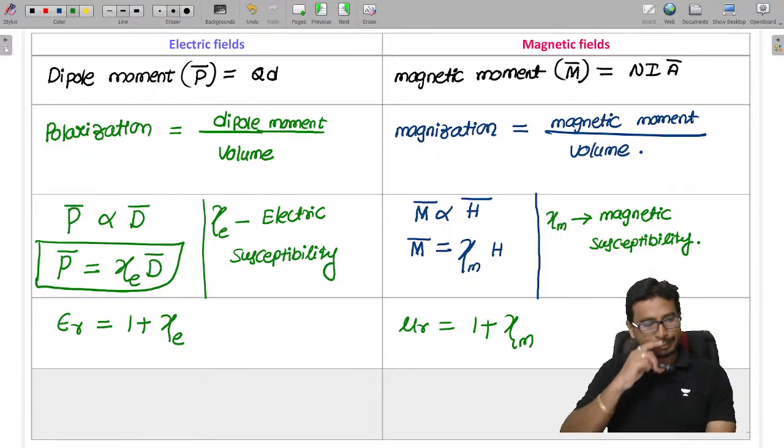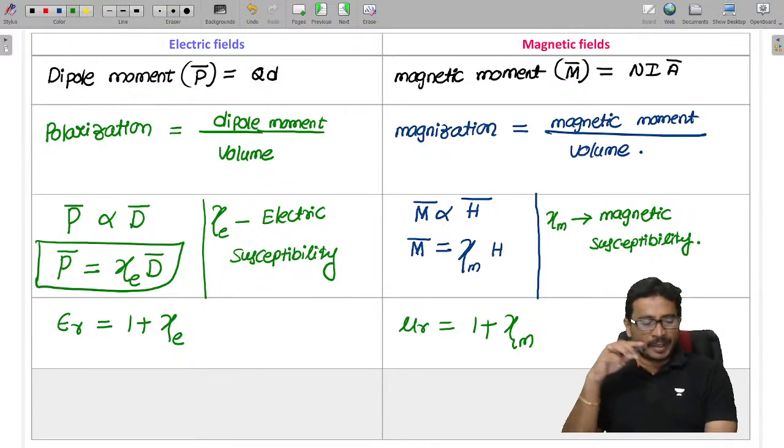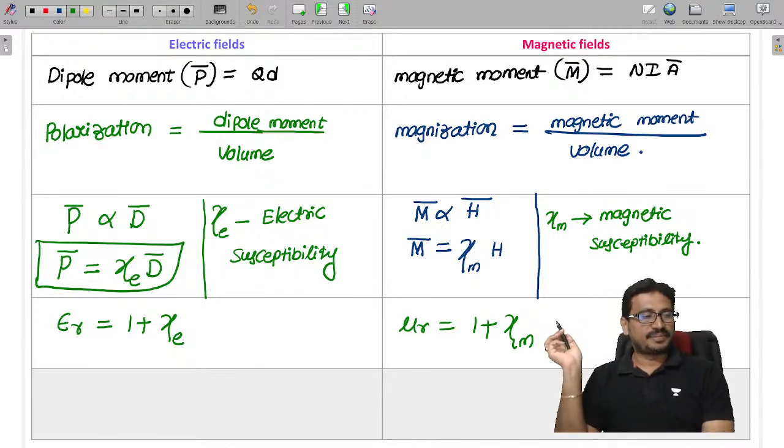The relation between electric susceptibility and magnetic susceptibility.